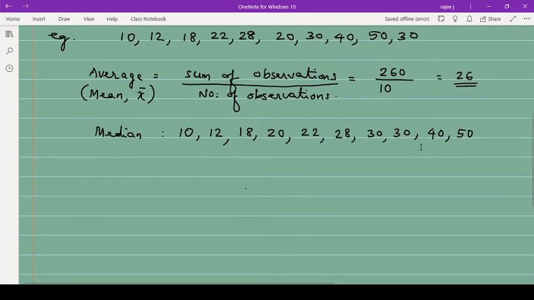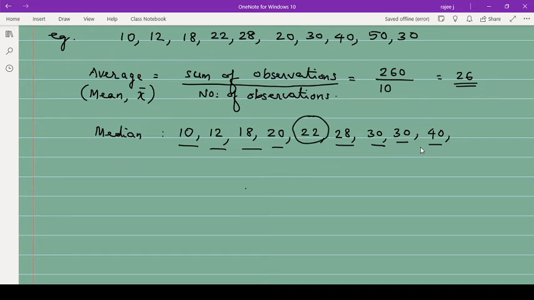Now what will happen is, median means you have to take the middle value, whatever comes exactly in the middle. So suppose you remove 1, 2, 3, 4 values from here and 1, 2, 3, 4 values from here. If that value was not there, then it is very easy to get the middle value. So 1, 2, 3, 4 to the left and 1, 2, 3, 4 to the right. This will be the median value.